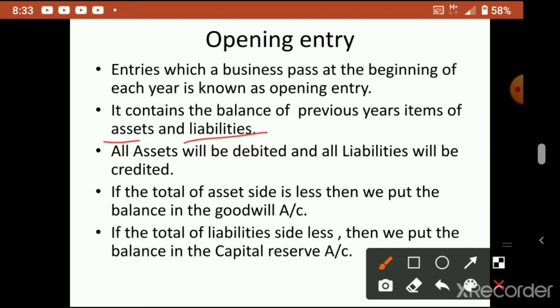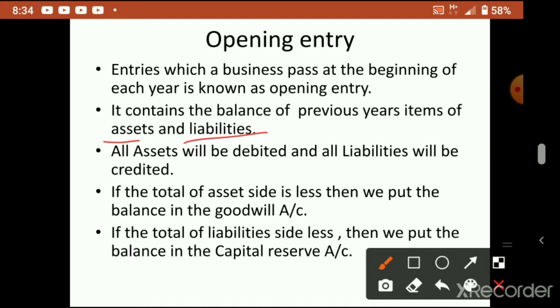Example, land, building, machinery, furniture, plant, all these items we have kept in the business, and their value will appear continuously in the balance sheet. When it is sold out, then it will disappear. Otherwise, if it is available in the business, we have to show that item on the asset side. Just like that, liabilities also: whatever liabilities are there in the business which are not paid yet, those items will remain. So we have to carry them forward to the next year.